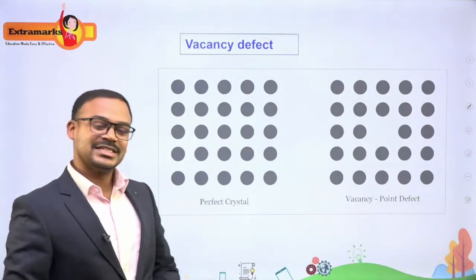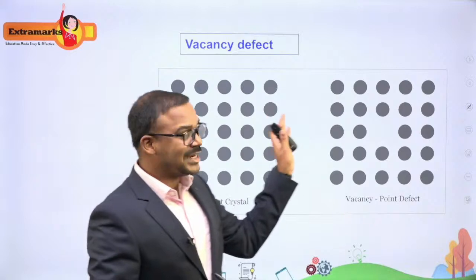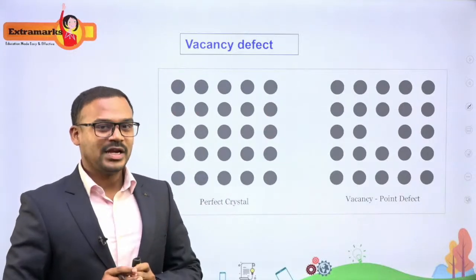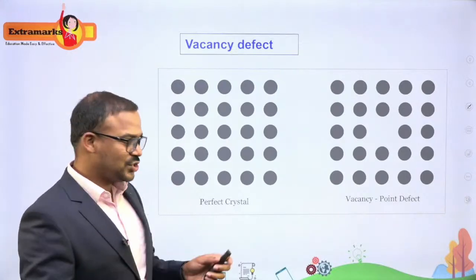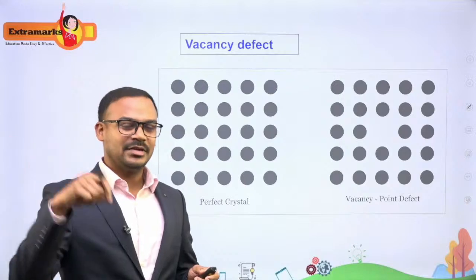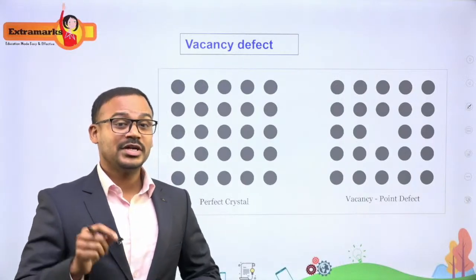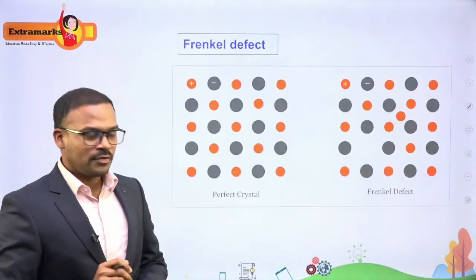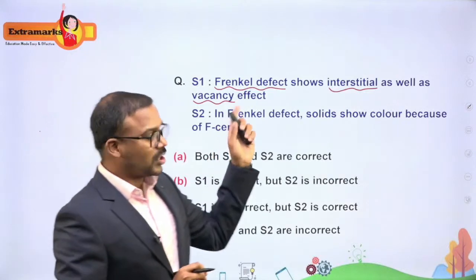Now what about the vacancy defect? Vacancy defect is completely creating a vacancy, that is, a particle, an atom or an ion, is completely missing. So that is the difference: Frenkel is dislocation; interstitial is the entry of a foreign atom into the ionic compound at the interstitial site; and vacancy is all about missing ions. So this first statement is not correct.